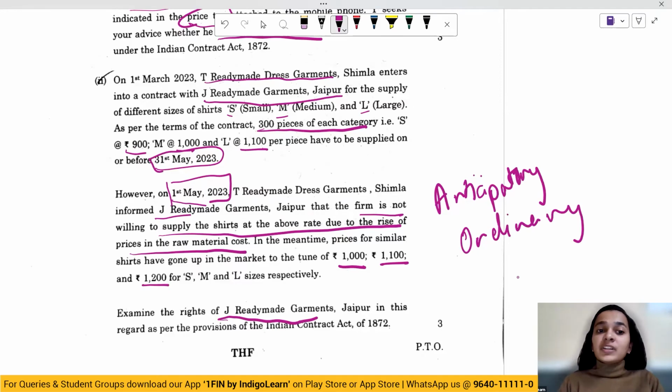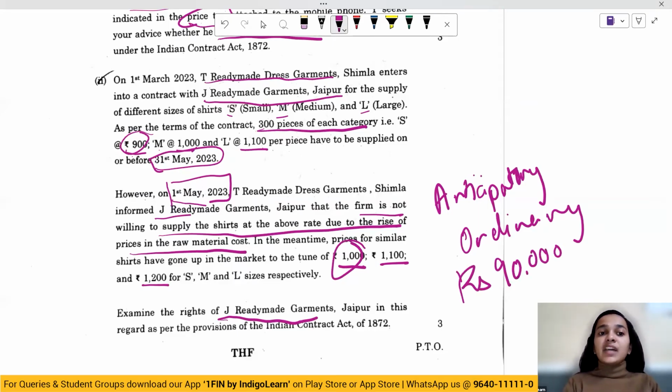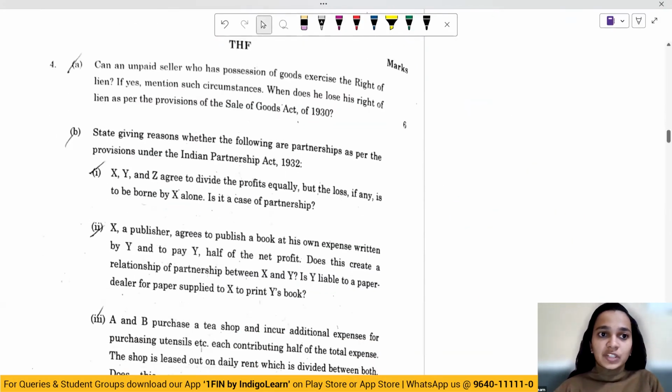What would be the ordinary damage? It would be the difference between the market price and the contract price into the number of garments which had to be supplied. So there's the difference of 100, 100 and 100. 300 pieces of each category had to be supplied. So the amount of damage which can be claimed by J ready-made garment would be 90,000. That is the difference in prices multiplied by the number of pieces ordered of each category individually.